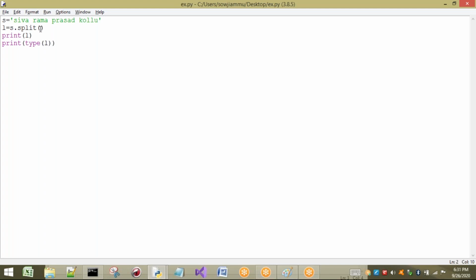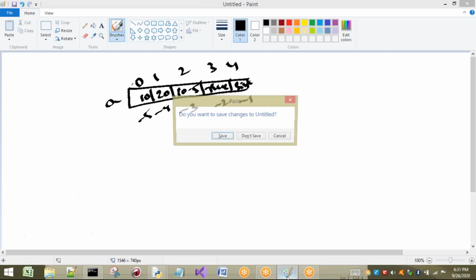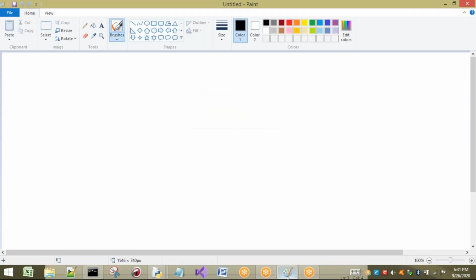Now, one more doubt was raised when we were discussing list briefly in our data types. That is, can we have a list inside a list? Yes, it is called a nested list. The point is, first I will explain. We can have a list inside another list. That is called a nested list. For example, I am going to consider n equal to, this is one list. As we know, inside we can write a list of elements or a group of objects. So a list is also an object. That means inside a list I can also have one more list.